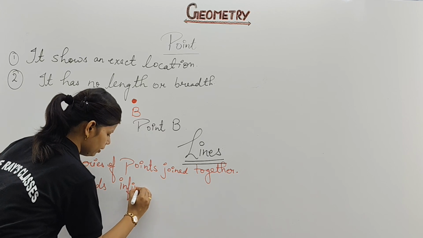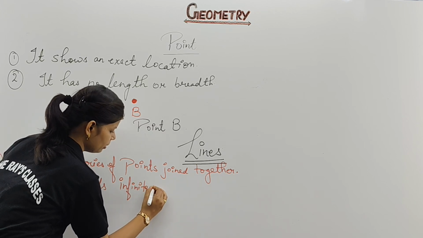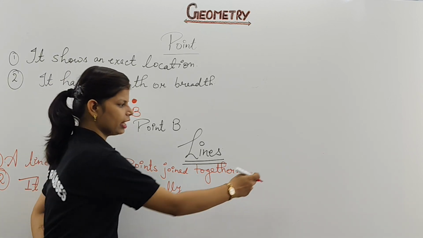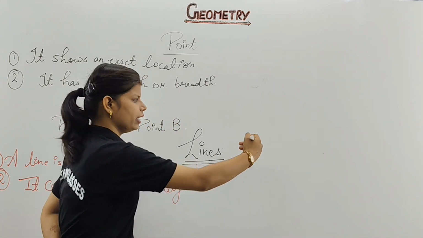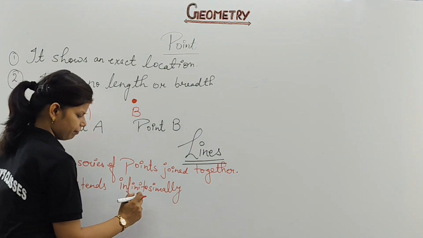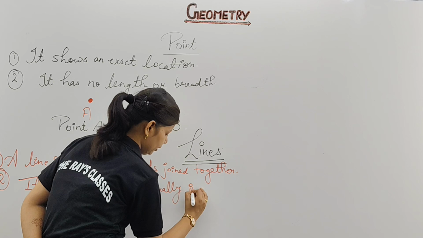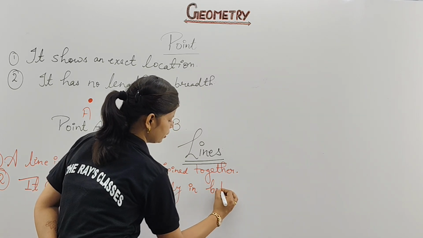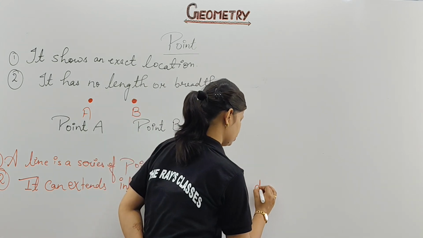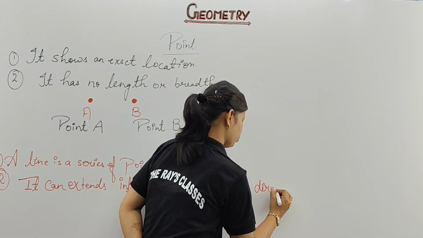I have said already, infinitesimally means what? जिसका कभी अंत नहीं है. That means it can increase from this side also, it can increase from that side also. It can extend infinitesimally in both the directions. Do you get my point?